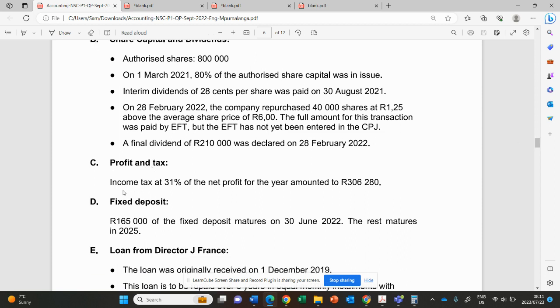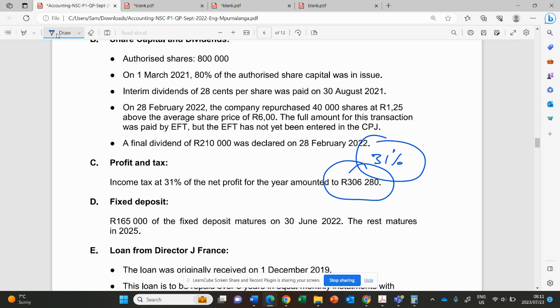There is information that said income tax at 31% of the net profit for the year amounted to 306,280. So this amount is for income tax, meaning it is represented by 31%. Then we are looking for the net profit after tax.